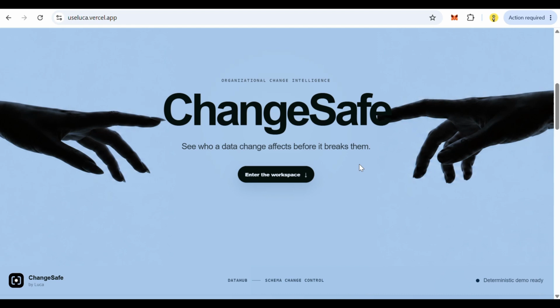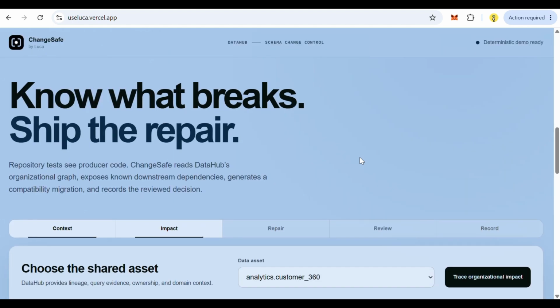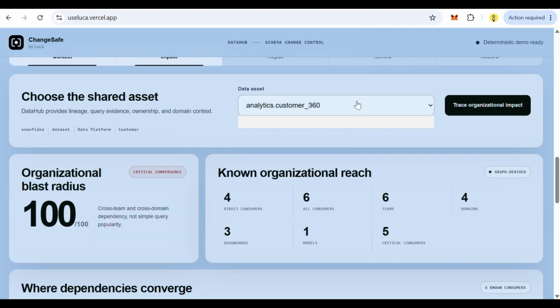So ChangeSafe is a part of Luca, and the main aim is for people to see what a data change affects, like what data changes affect other people downstream. So we have a deterministic demo here where we have a particular type of data here. Let's say the analytic customer. So we're tracing the impact it has.